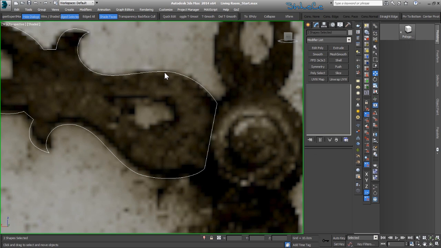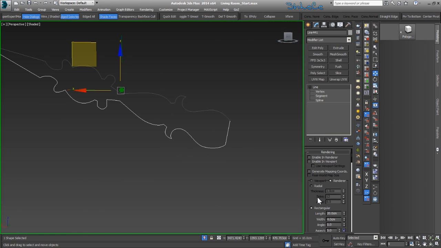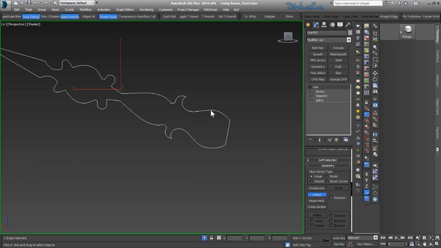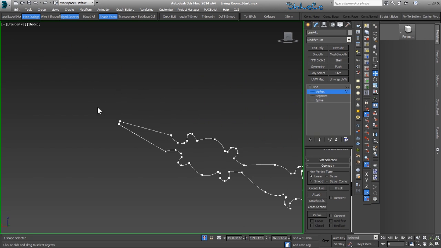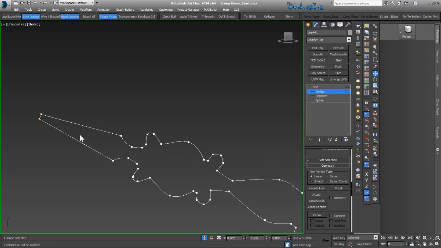Great, now I select these two and press Alt Q to isolate those. Select one of those, go under Attach, and attach to this one. Select this vertex, or these two plus these on top, and I'm going to weld vertices.